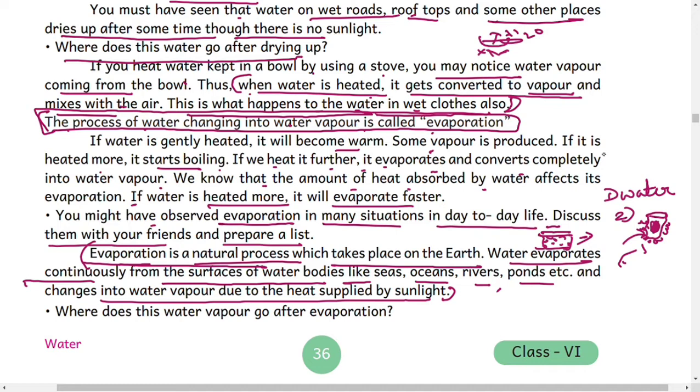So where does this water vapor go after evaporation? It reaches the atmosphere. The water vapor which enters the air through the process of evaporation forms clouds in the sky.